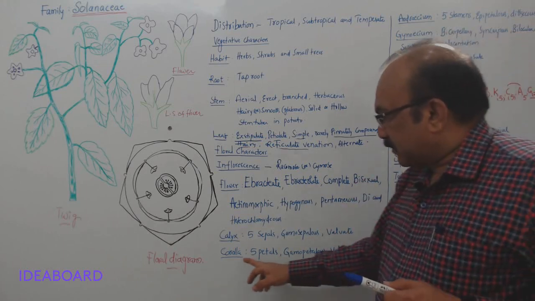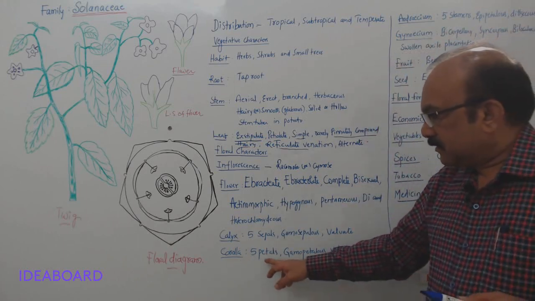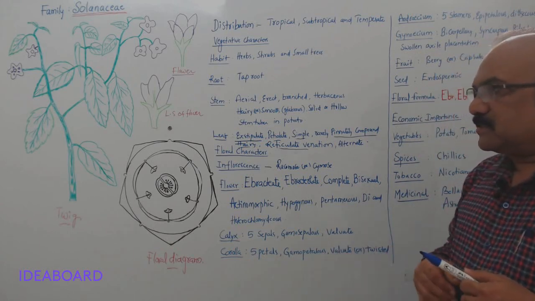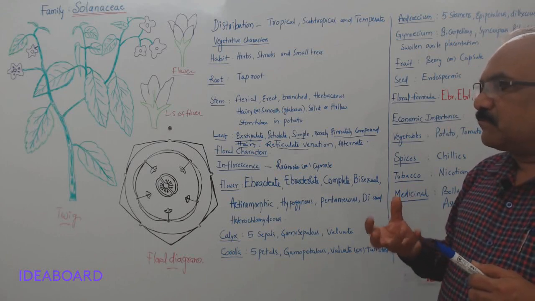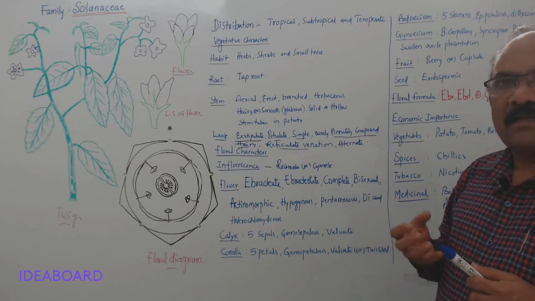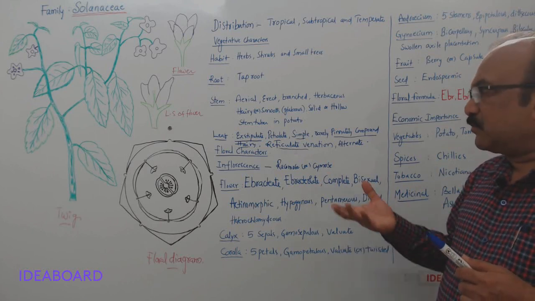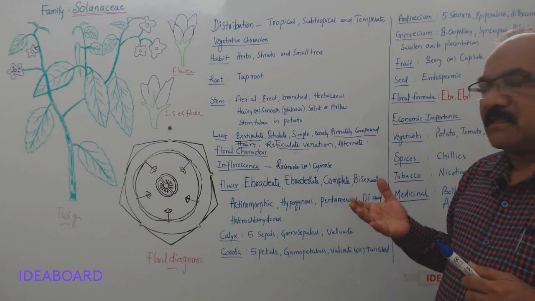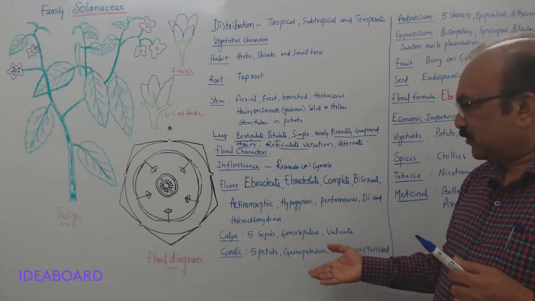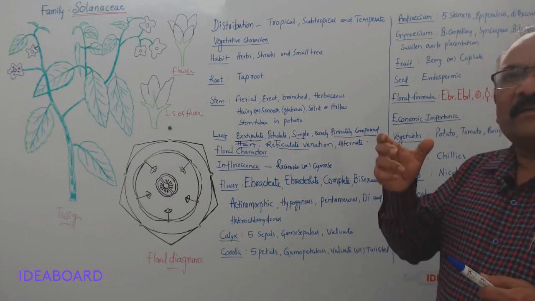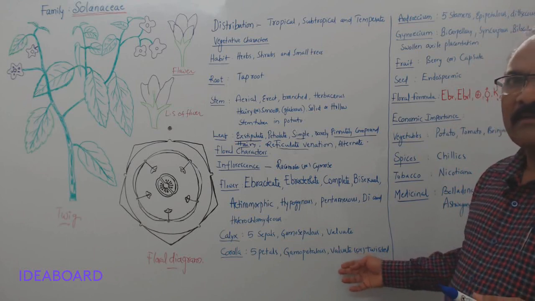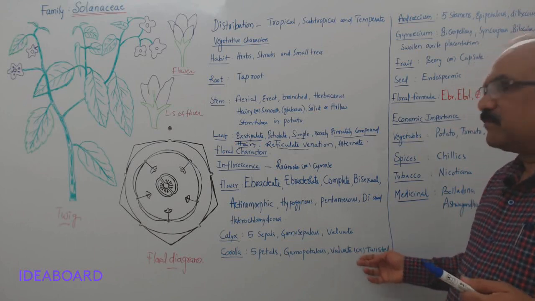And now let us see the corolla. The number of petals are 5 and they are fused, so gamopetalous. They may be funnel shaped as in datura, or wheel shaped as in brinjal, or tubular as in the case of Cestrum nocturnum, that is night queen. So due to fusion they will acquire different shapes. So gamopetalous, and the estivation can be, in some it is valvate and in some it is twisted.